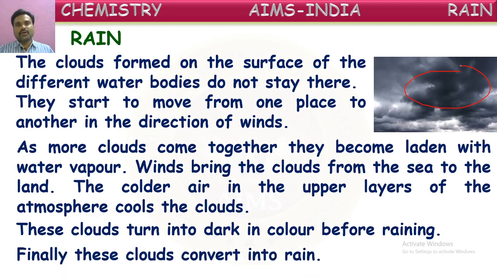Okay. Finally, these clouds convert into rain because when they are in smaller clouds, the droplets of water are very small in size. When all these clouds come together, the droplets join together and form bigger droplets of water. So what happens when the size of the droplet increases? They become heavy. Then those droplets will come down in the form of rain. So in this way, clouds are causing rains to us.